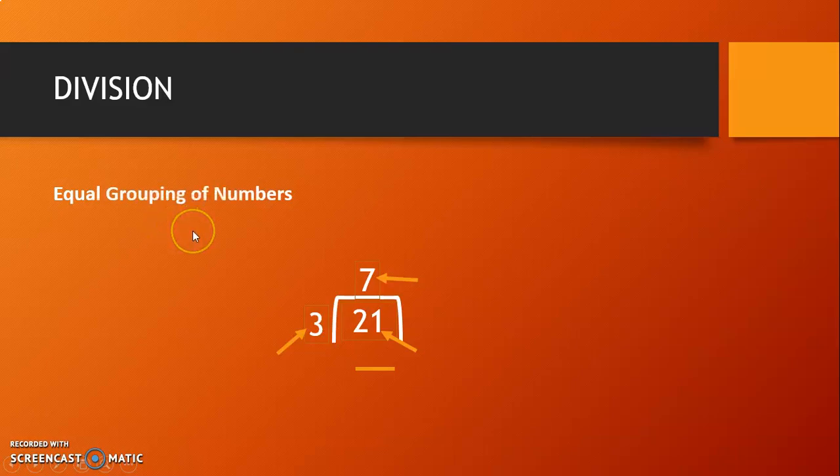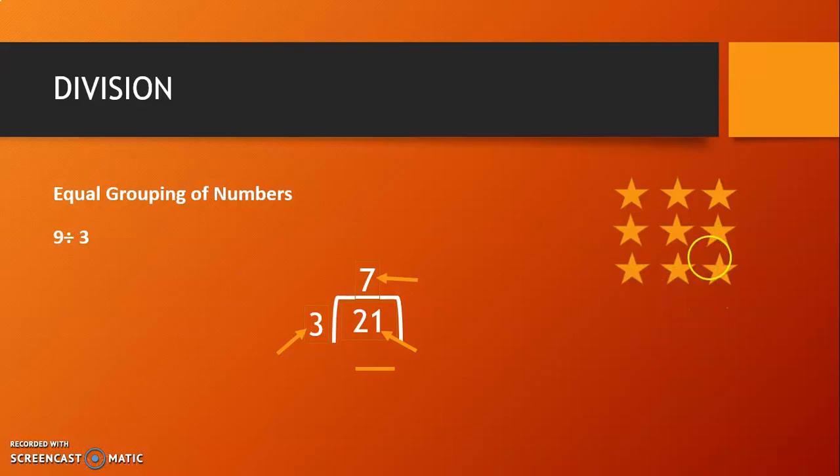Equal grouping of numbers. For example, 9 divided by 3. It means there are total 9 and you want to divide it in 3 equal groups. Like this. There are 3 groups. So the answer is 3.